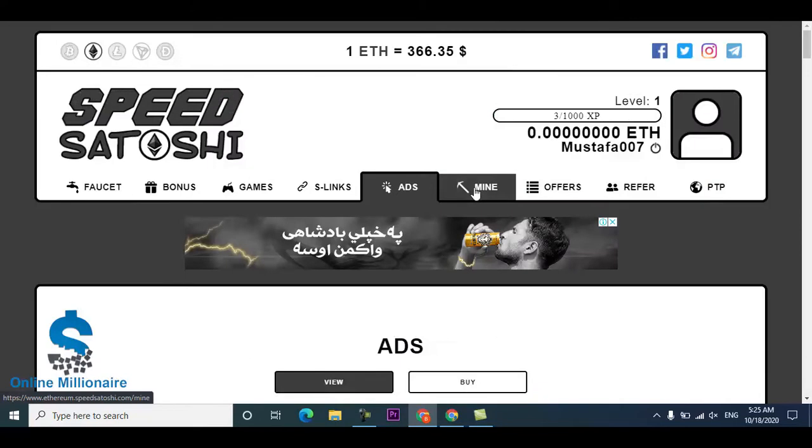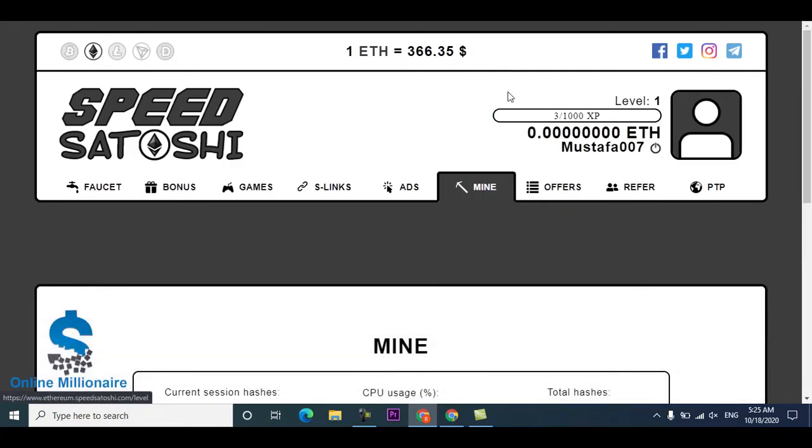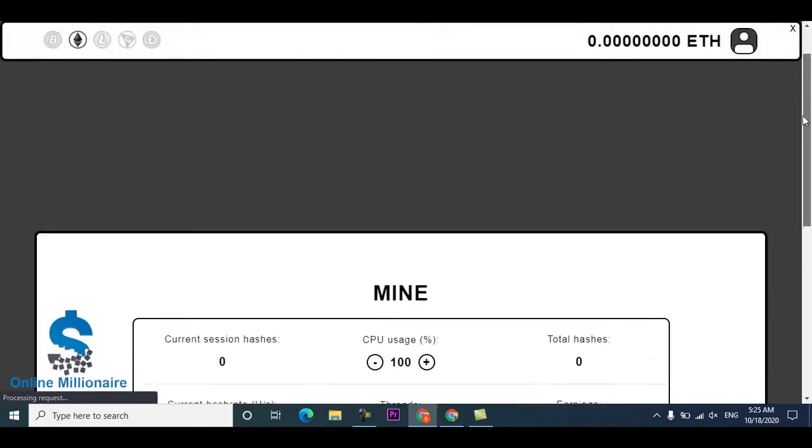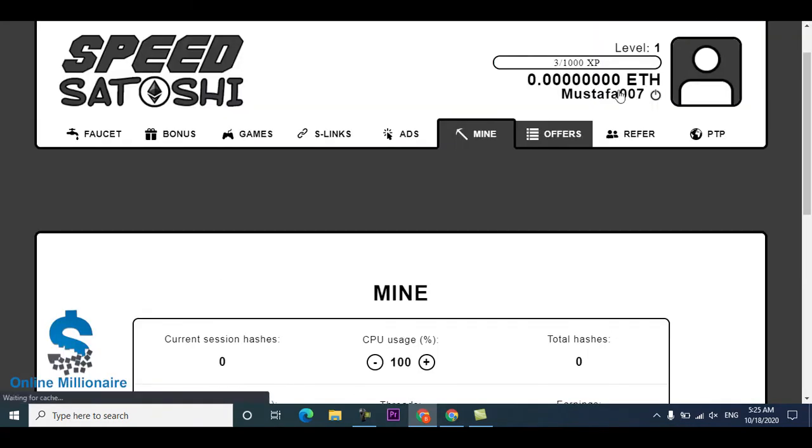And the next one is mining. But I'll tell you one thing, don't waste your time on mining. The mining doesn't pay you much. You can complete offers and earn much more just by completing offers.